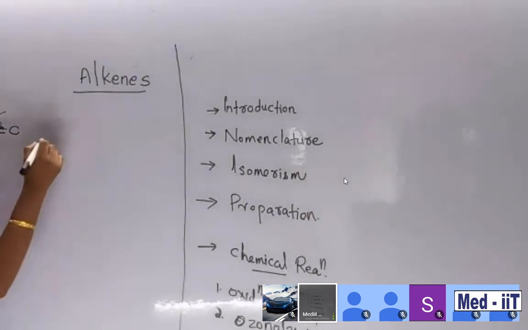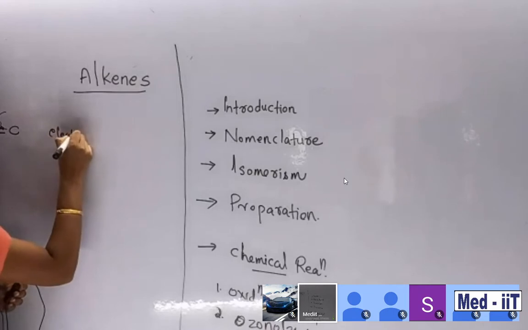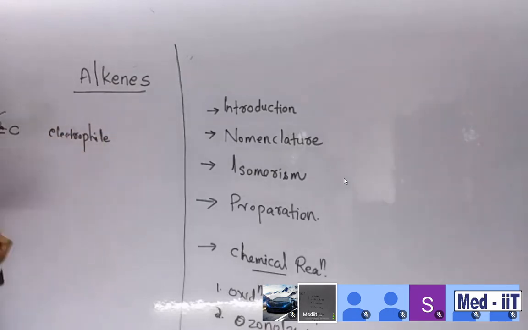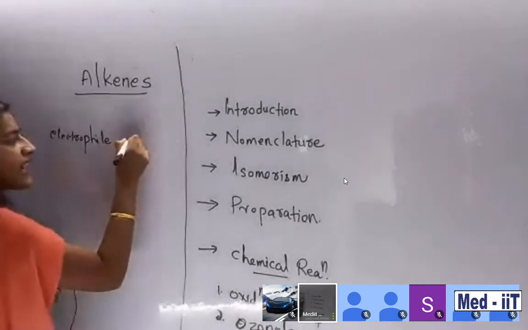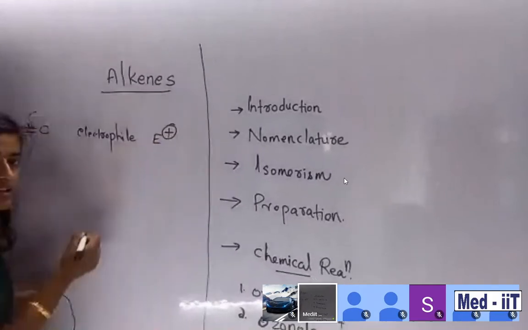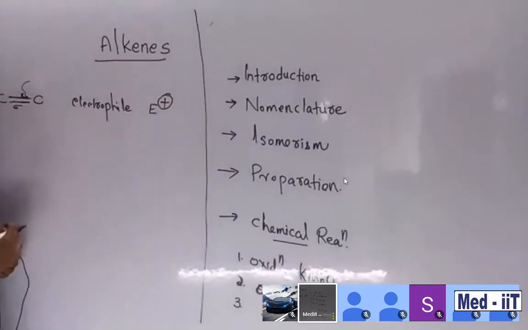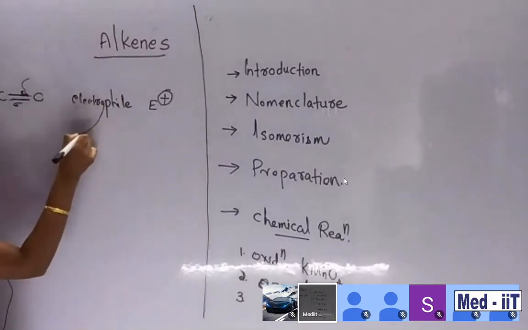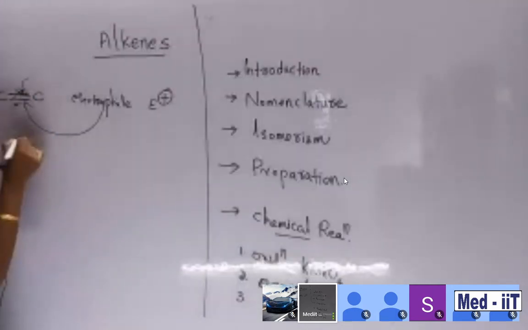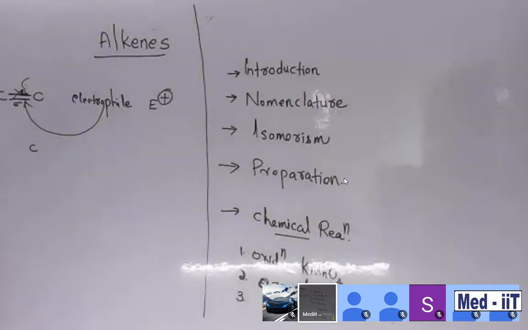Electrophiles are electron deficient species, right? So we specify E plus. Why put a positive charge here? Because they are electron deficient. When the electrophile attacks here, the double bond is going to break, right? So definitely you can predict some addition. We will discuss it later. These are the major things we want to discuss.